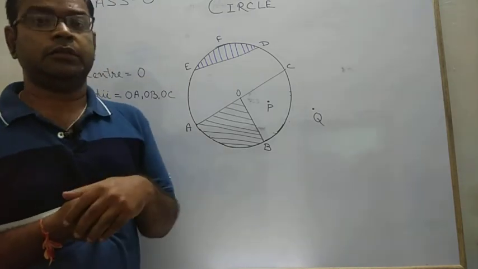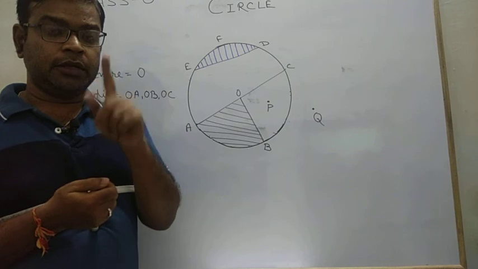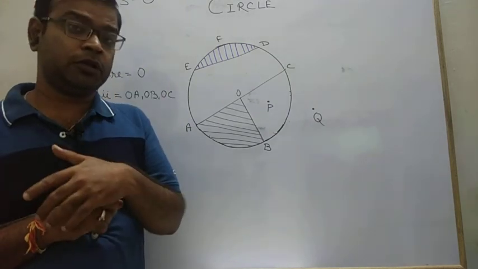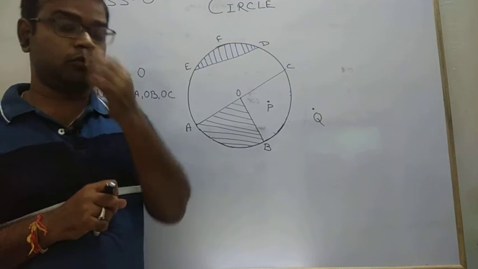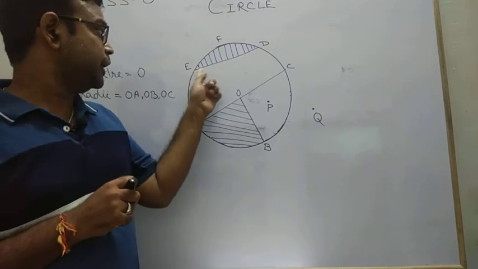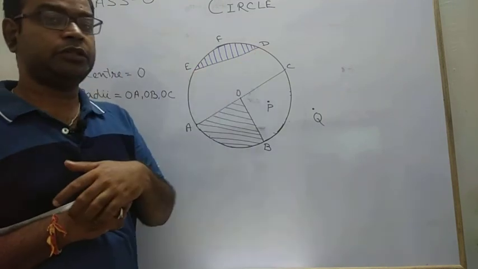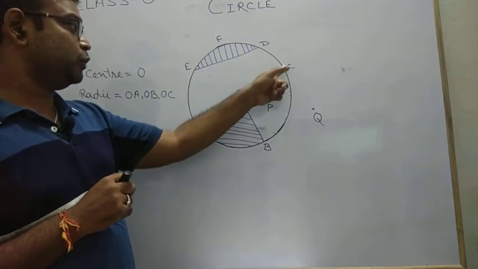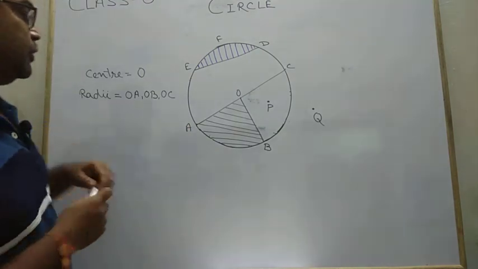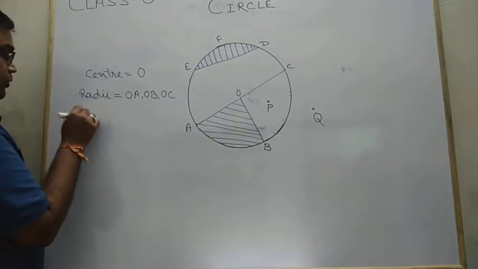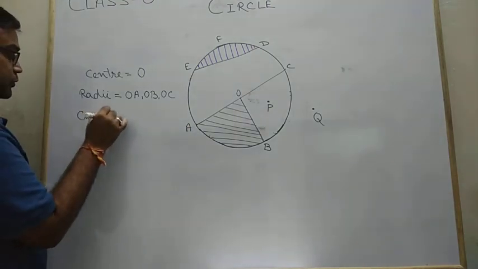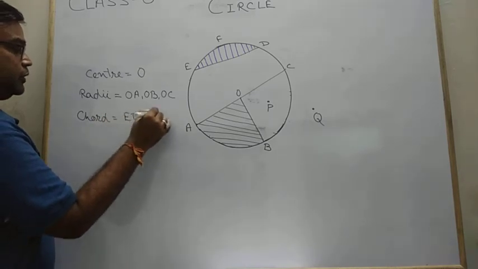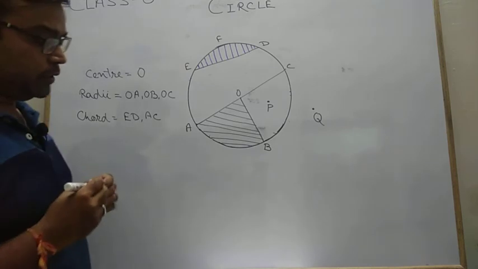Remember the definition of chord: the straight line which joins two points on the boundary of the circle is known as your chord. So this line ED is a straight line which joins the two points E and D. Again, A and C are two points joined by this line AC. So this is your chord. ED or AC, these two are chords of a circle.